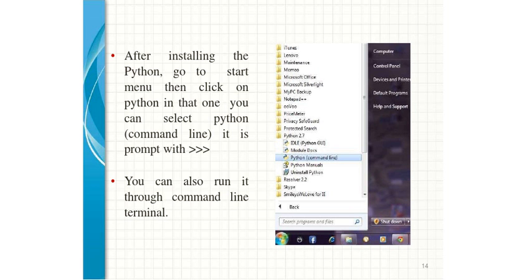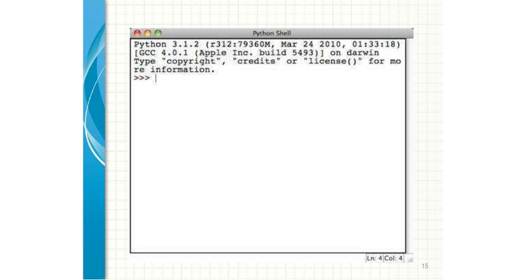And if you have completed the installation in your system, then you need to click on the respective tab, Python command line, in the list of tabs. Whenever you go into the start menu and click on this given Python, you will have this kind of command line tab, and whenever you click on it, you will have the terminal in front of your eyes like this, right?